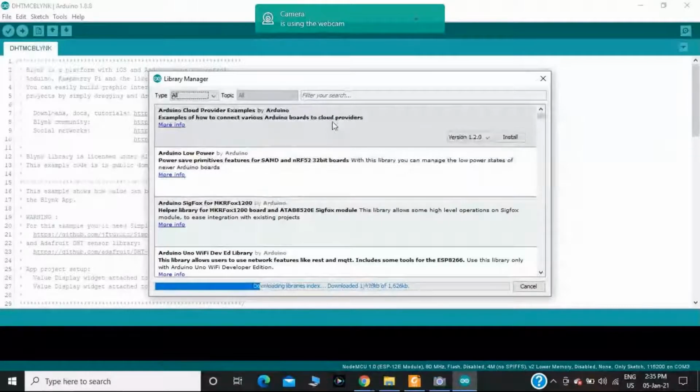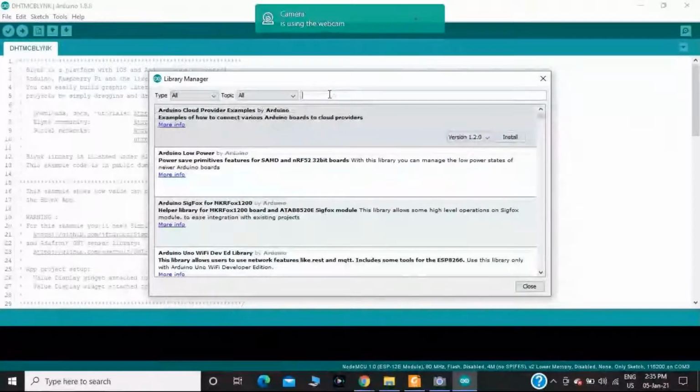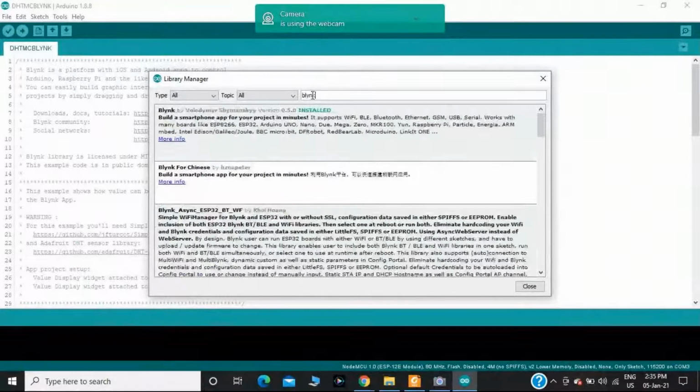After selecting Manage Libraries, you should wait for a certain time because it is going to load the previous libraries that you have installed in the Arduino IDE. Then you should search for Blynk.